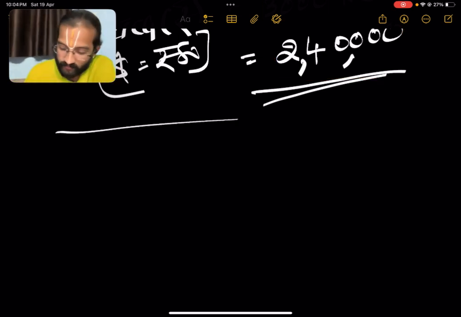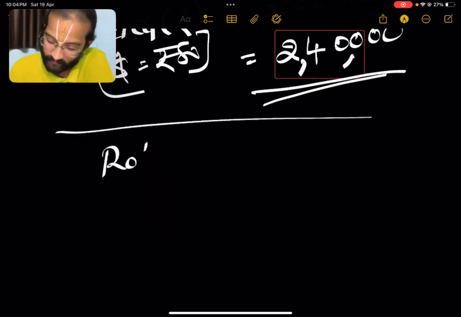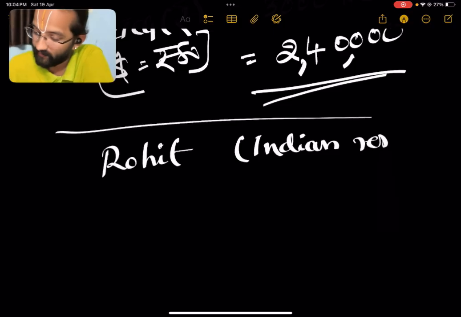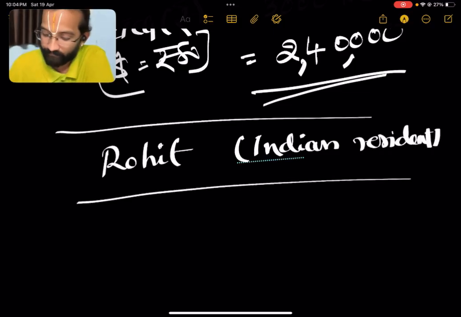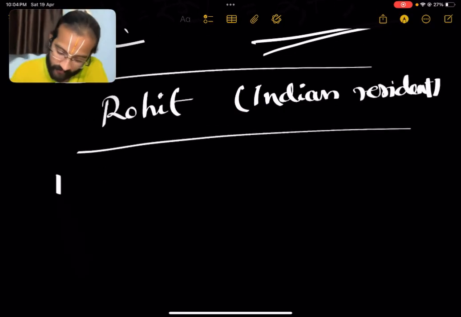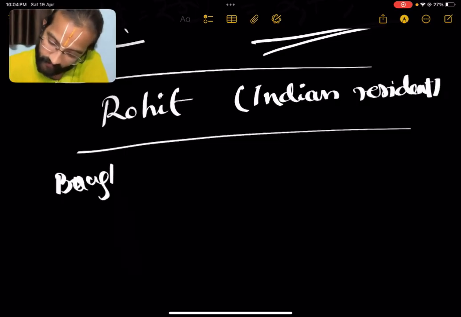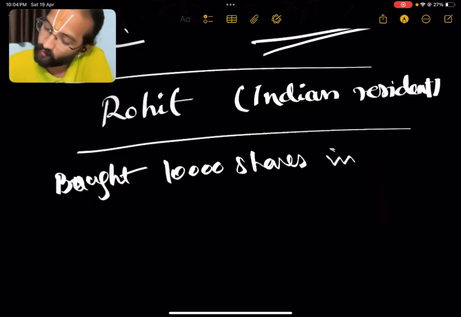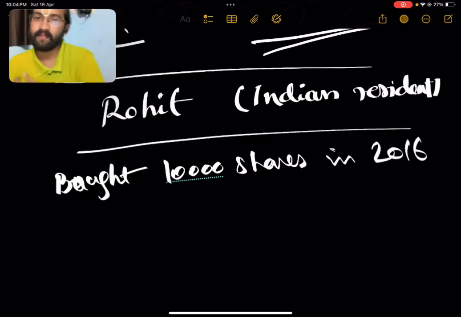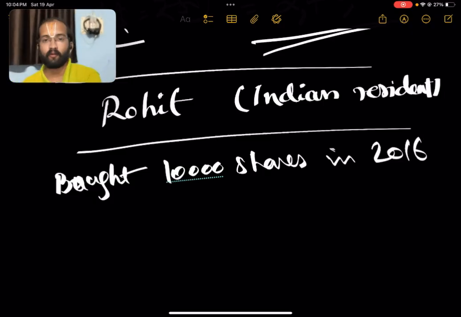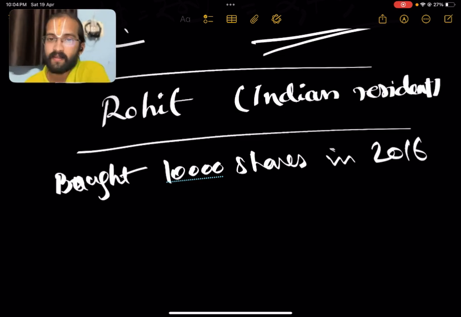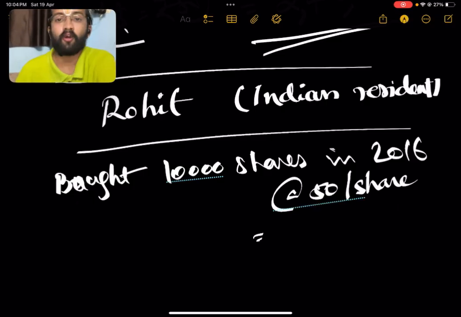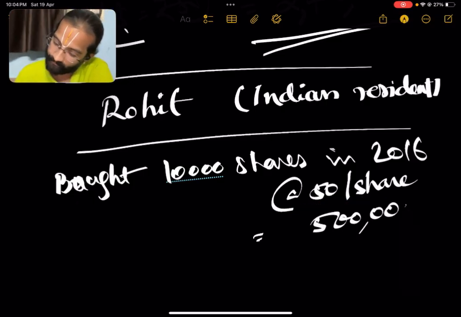Now let's see two scenarios to understand this provision even better. Just imagine there is a person called Rohit. He is an Indian resident. Just imagine he bought 10,000 shares in 2016. Shares here means shares of a private limited company or a closely held company, unlisted shares basically, at 50 per share. So the cost would be 5 lakhs.